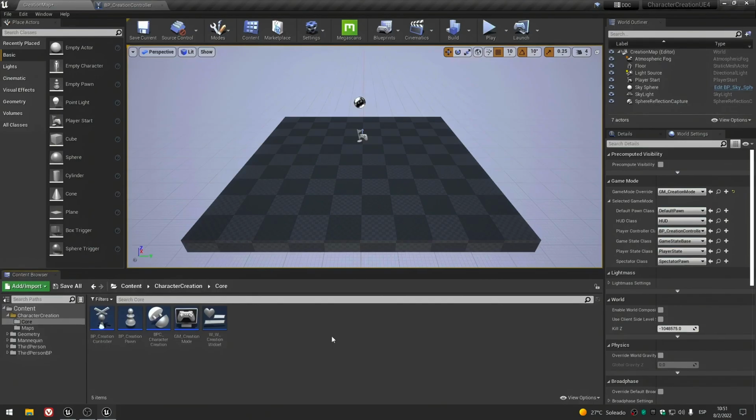The question is why I am using this character creation system as a component. Well, it's actually quite simple. It's because I want it to be modular, because maybe when I am playing, I will want to load all the creation system. For example, in Dragon Age Inquisition, there is a special place with a mirror, and if you look at the mirror, you load all the character customization system.